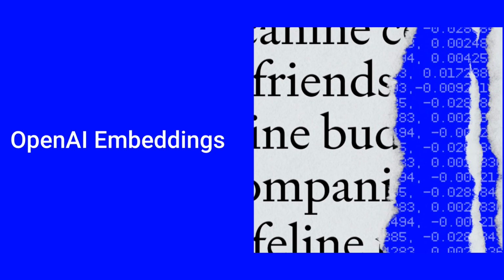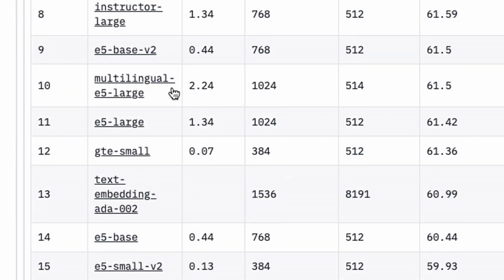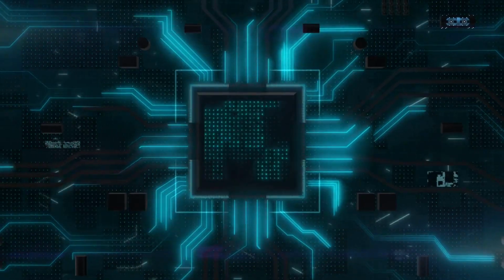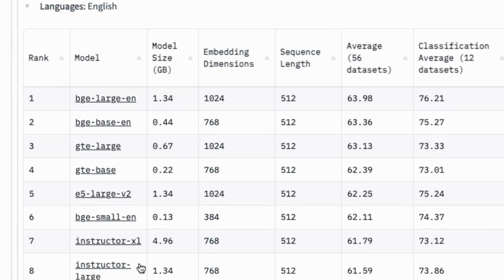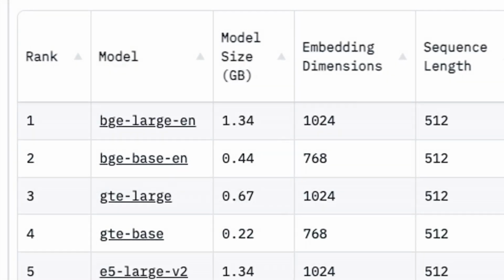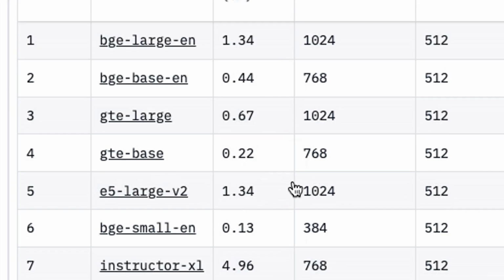So why do I recommend that you don't use OpenAI? First off, if you look at the OpenAI model down here, it's way behind the open source models now. Things have moved on. But that's not the main reason. That's certainly one good reason, is that you can get other models now, including some of these models that are very small, like these GTE base, the BGE small, etc. These are small enough that you can probably run them on a CPU as well. So you don't even need to worry too much about going hardcore for a GPU, etc.